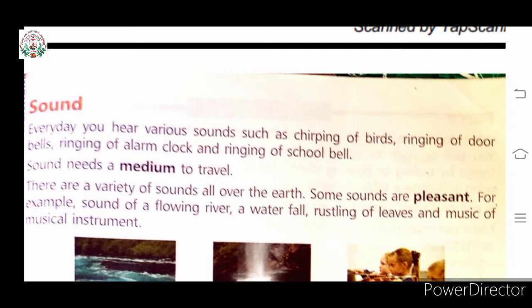That means when we are hearing the sound of such things, then we feel happy. All these sounds, when we are hearing, then we are feeling happy. So this kind of sounds are pleasant sounds.